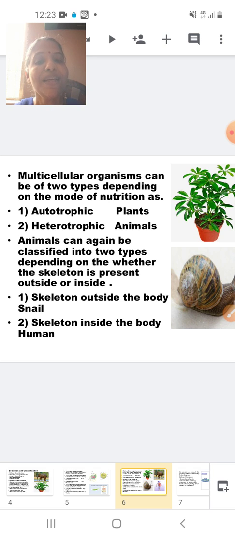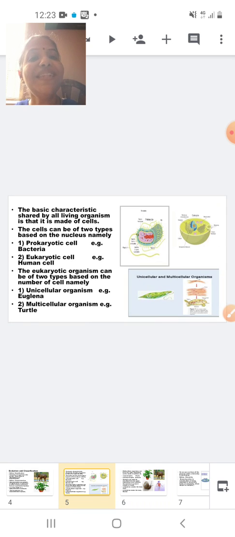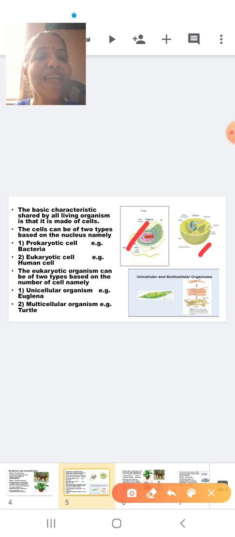So students, if you try to recollect, where did we start? We started with the cell and we said that the cell is the basic or fundamental structural and functional unit of life. We mentioned that the cell is of two types, a prokaryotic cell and a eukaryotic cell. We again classified the eukaryotic organisms into unicellular, euglena, and multicellular, that is a turtle.